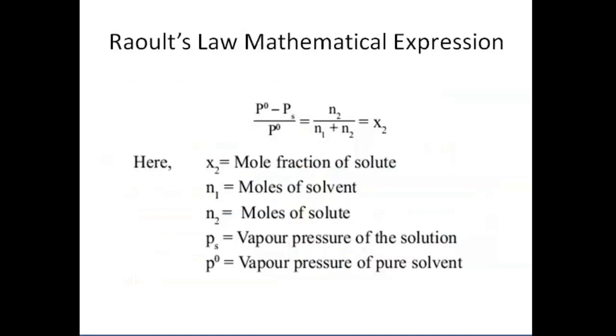So when we look at the mathematical expression of Raoult's law, it says that (P0 minus Ps) by P0 is equal to N2 by (N1 plus N2), and that is equal to X2. So here we have taken X2 as the mole fraction of the solute, N1 is the moles of the solvent, N2 is the moles of the solute, Ps is the vapor pressure of the solution, and P0 is the vapor pressure of the pure solvent.